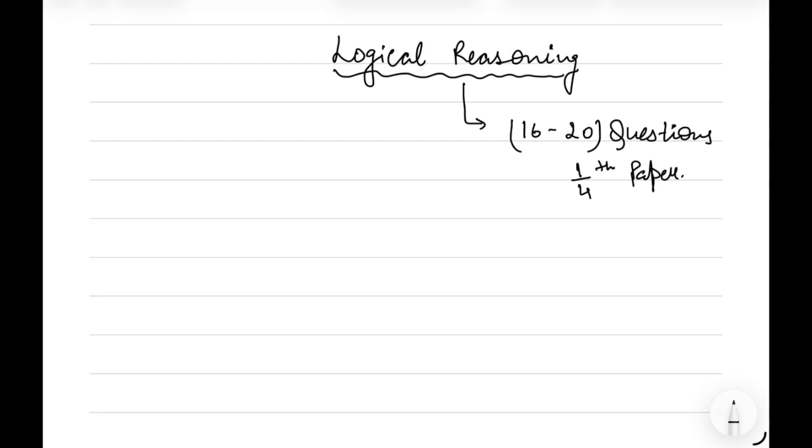We will start from the series section. It is the most important chapter of logical reasoning for the UPSC CSAT.